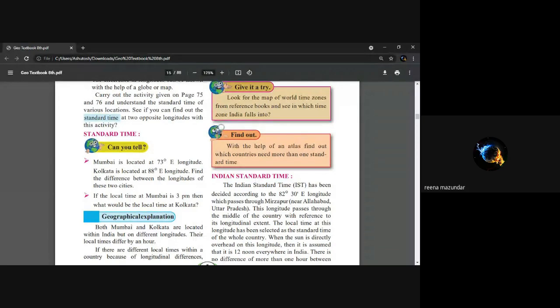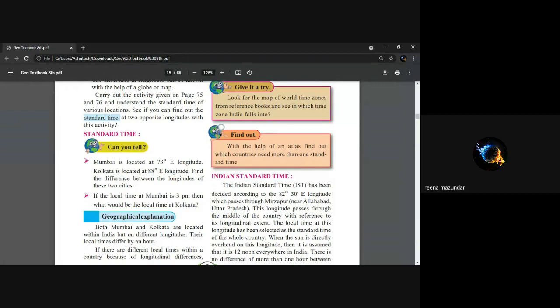Isn't it? 8 minus 3 is 5. 8 minus 7 is 1. So Earth takes 1 minute to rotate 4 degrees. So 15 degrees means 60 minutes. So if it is 3 p.m. in Mumbai, it will be 4 p.m. in Kolkata. 1 hour ahead. म्हणजे 1 तास पुढे असेल, तर 3 वाजलं असेल मुंबईमध्ये, तर तिथे 4 वाजेल का? Because